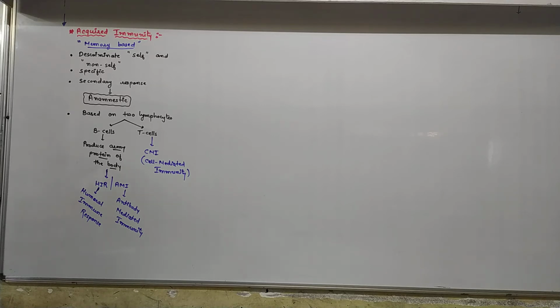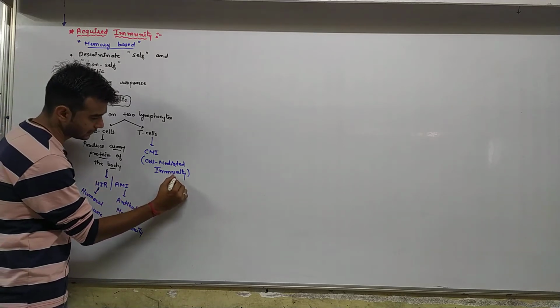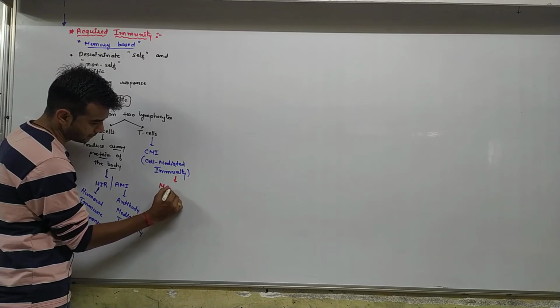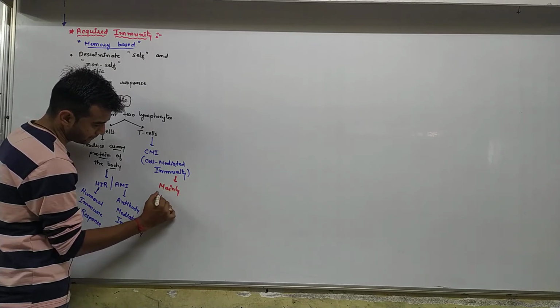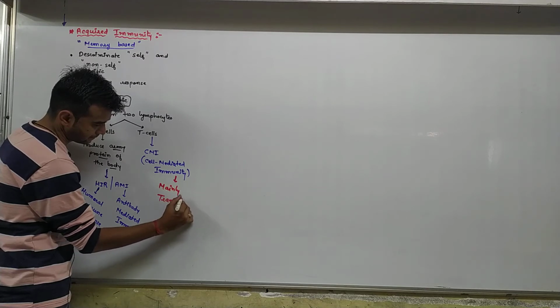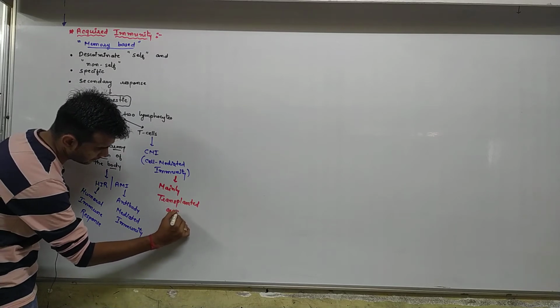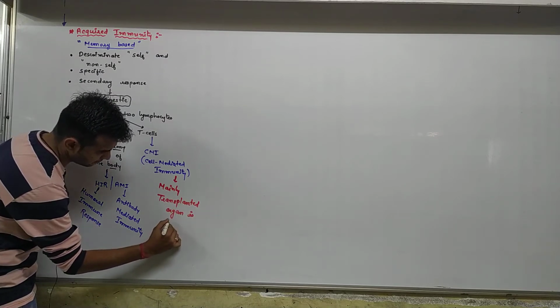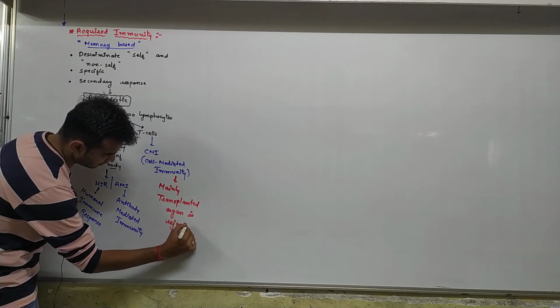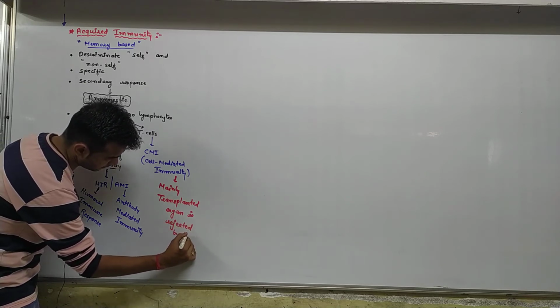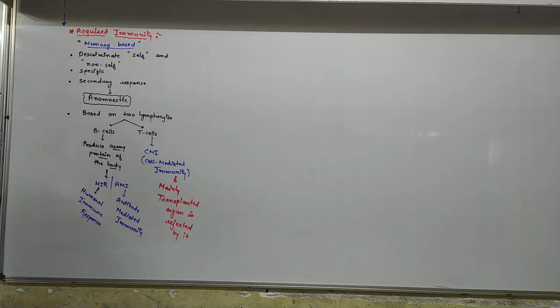Now you know that majority rejection of organ is controlled by or done by T cells. Mainly the transplanted organ is rejected by it.